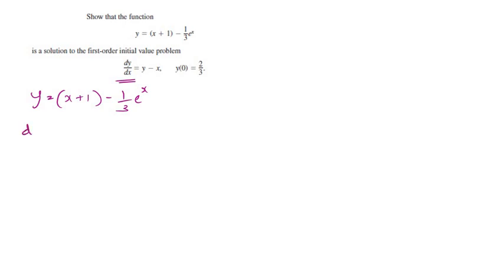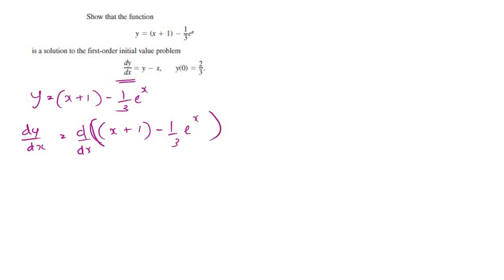So dy over dx is equal to the derivative d over dx of y, since we're only looking at the left hand side. It is x plus 1 minus 1 over 3 e to the power x.